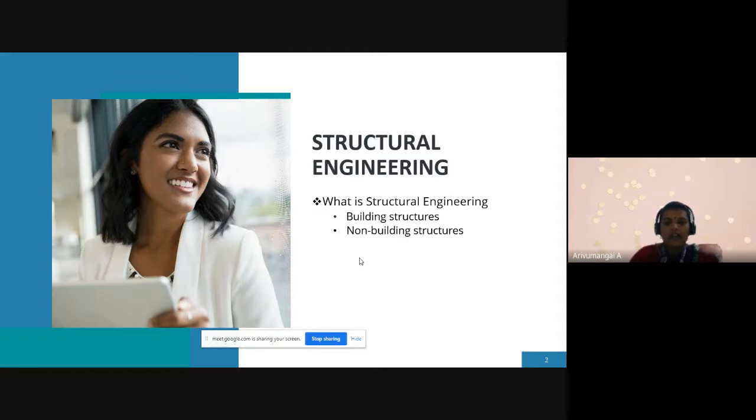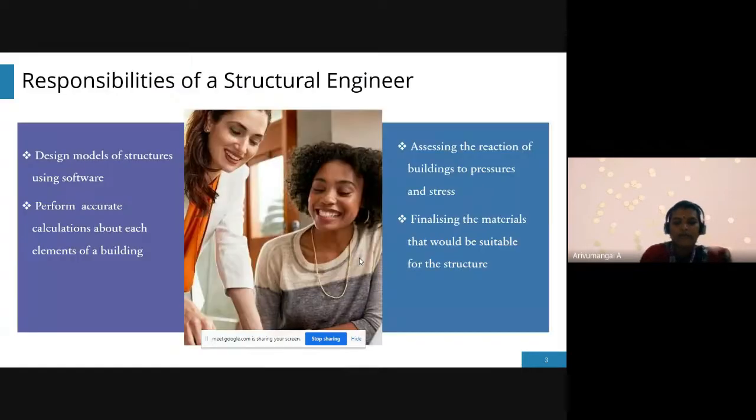And next one, non building structures. This is the non building structures. Apart from that, manufacturing of the machinery and vehicles. Okay, so these are the non structural buildings.